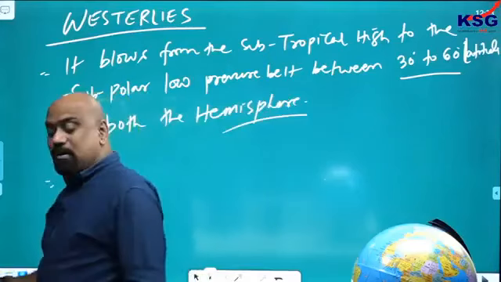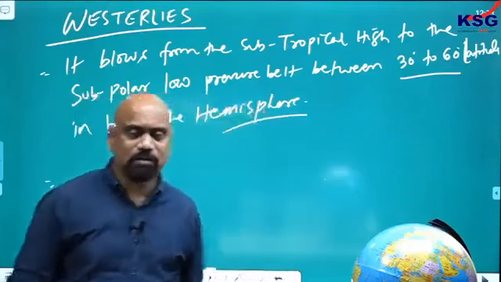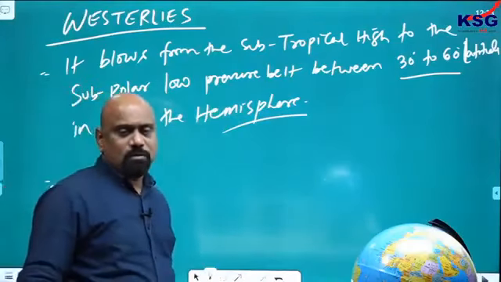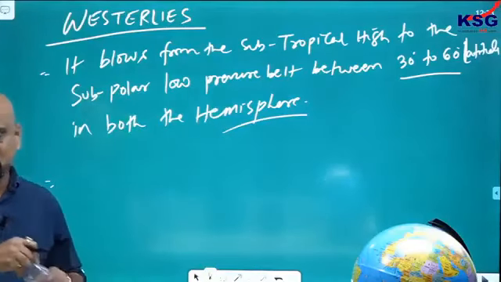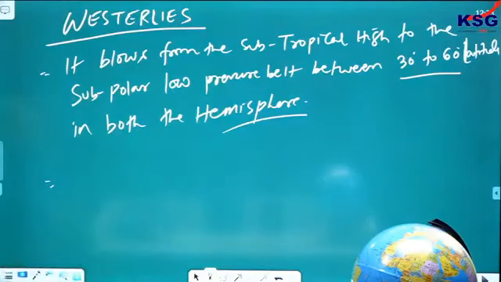In both hemispheres you have 30 to 60 degree latitude where you are getting this.